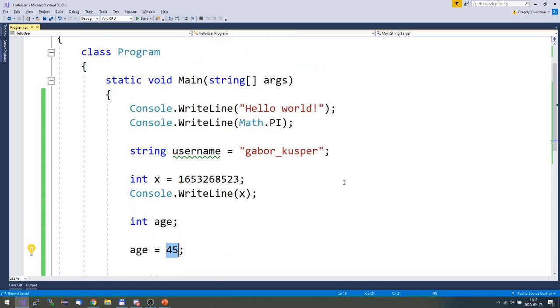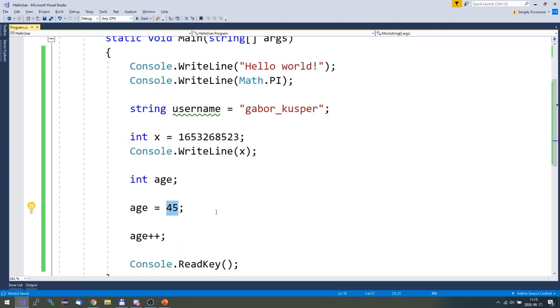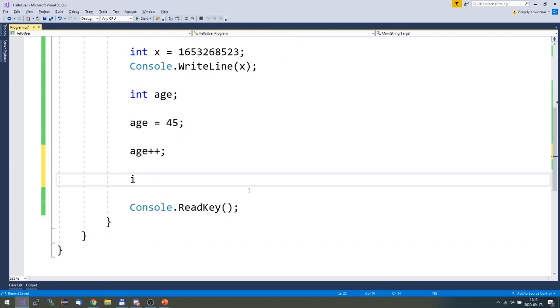For example, let's suppose I want to introduce a constant here, an integer one, which stores the current year, which is 2020.